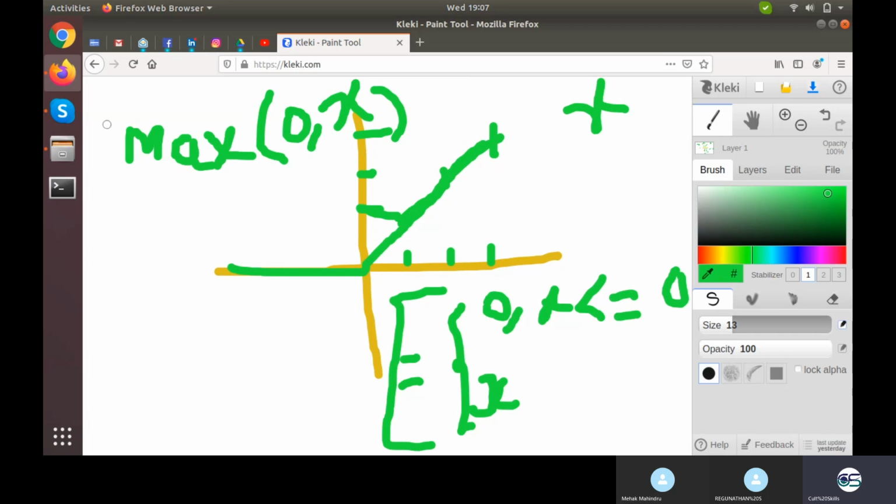Okay, is it clear where this particular thing comes from? So this is what you gave me and this is what I gave you. This is the general formula and this is the expanded formula for the same. So now this is the ReLU architecture. What could be the possible outcomes from this ReLU architecture?